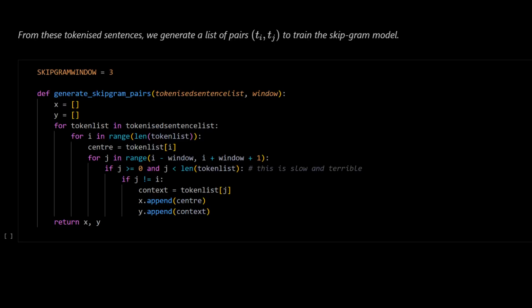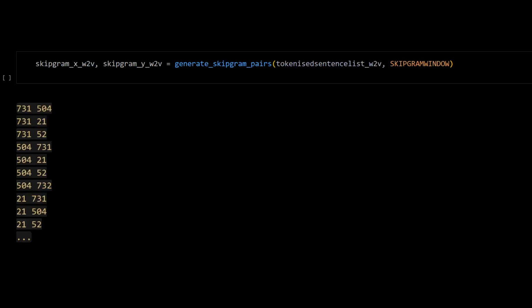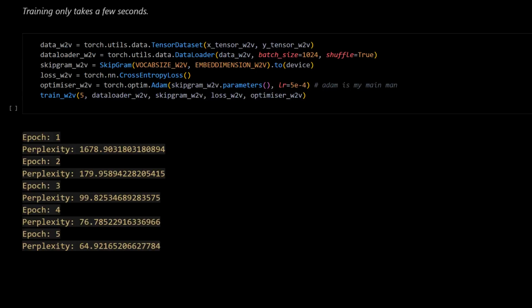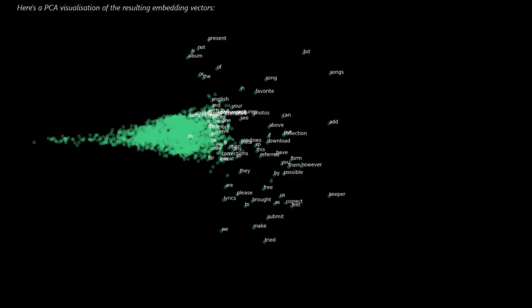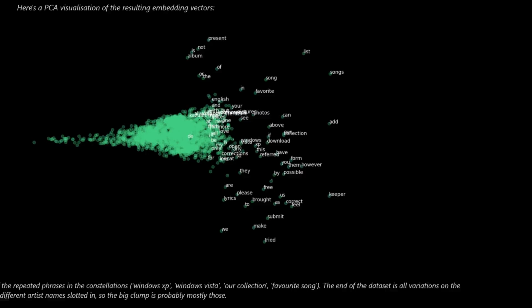From these tokenized sentences, I create example pairs of tokens to train the skipgram. This dataset is small and not very diverse, so training is easy and fast. The process of training the model should push similar tokens closer together in the embedding space. Here's a visualization via principal component analysis. It seems to reflect the shape of our dataset pretty well. Frequently co-occurring words did in fact end up in constellations.